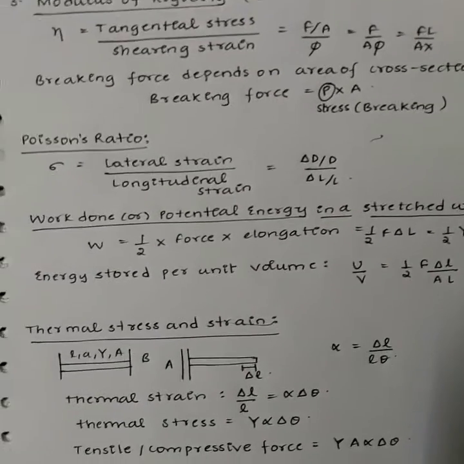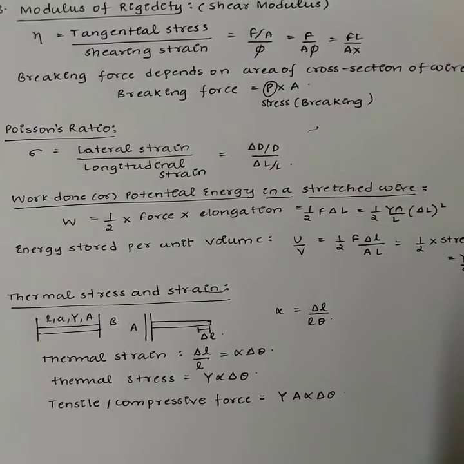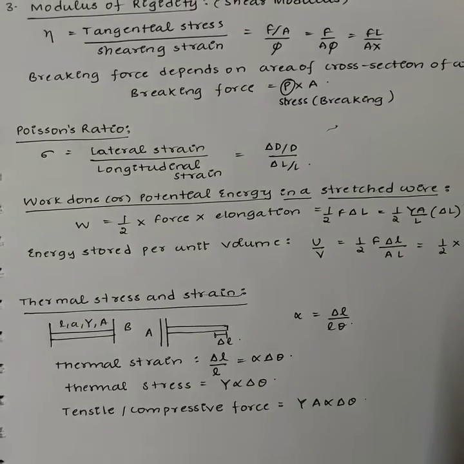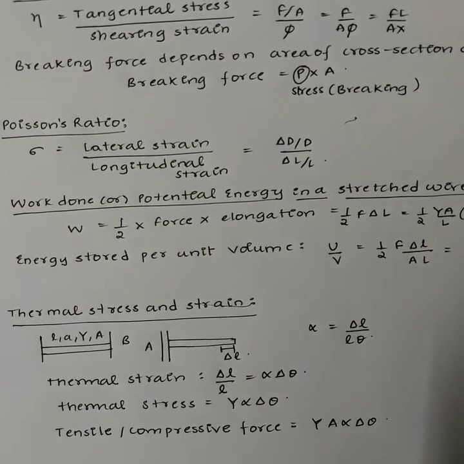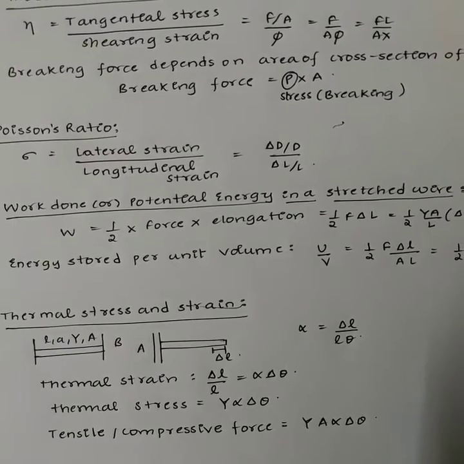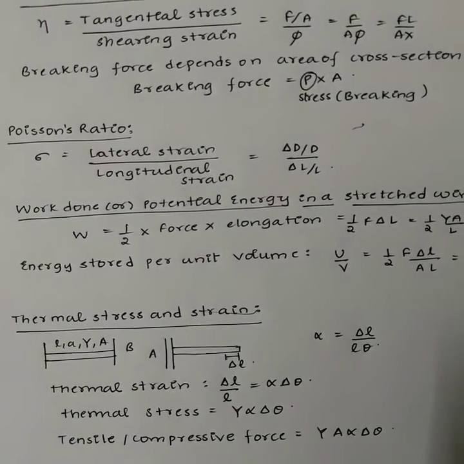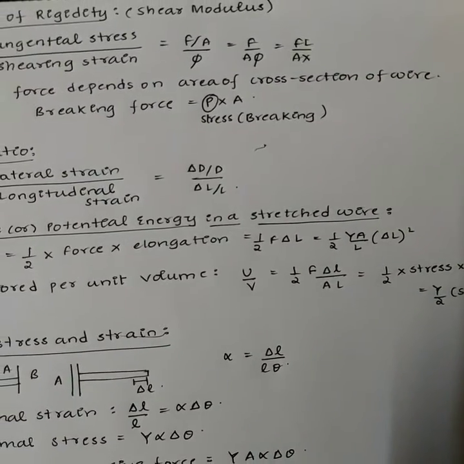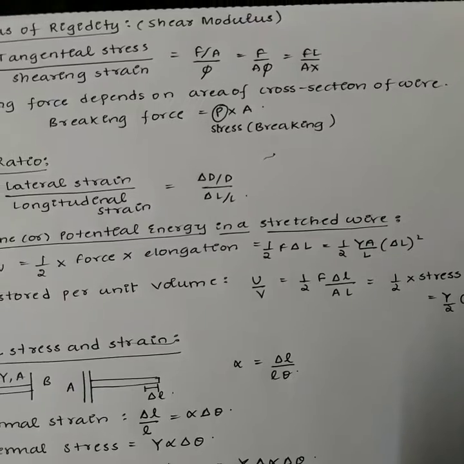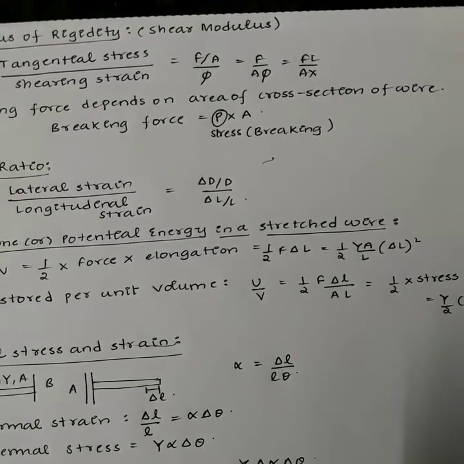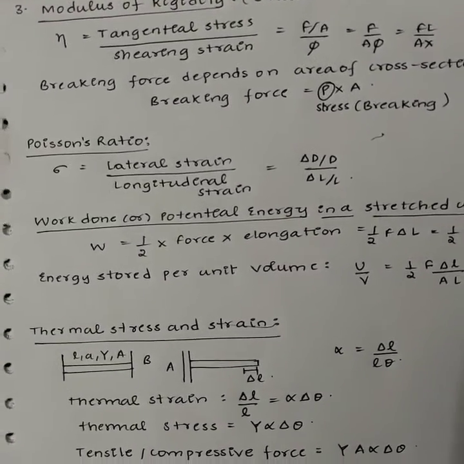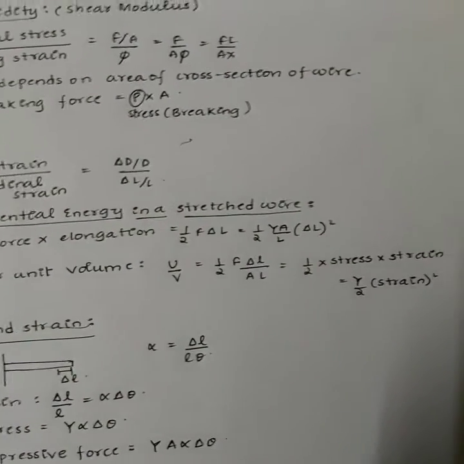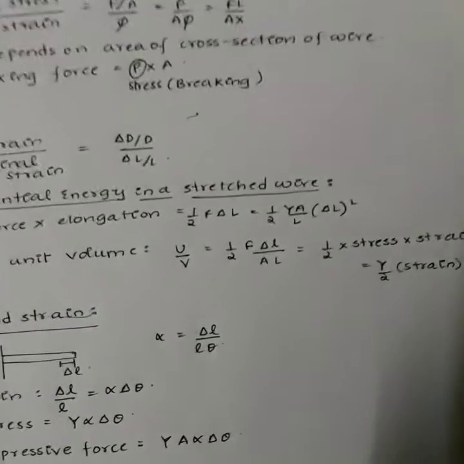Work done or the potential energy in a stretched wire. Work done against the internal restoring forces while stretching a wire is stored as the elastic potential energy. The work done is given by half stretching force into elongation, that is half F into delta L, that is half YA by L into delta L whole square. The energy stored per unit volume is U by V, that is half stress into strain, or Y by 2 into strain square.